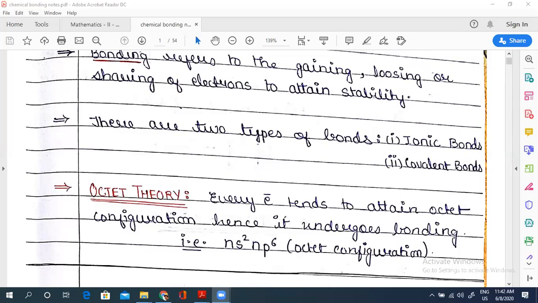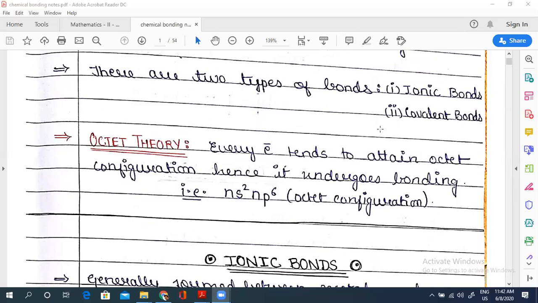Now suppose I'm having an atom with 11 electrons, just assume sodium, and the closest inert gas configuration is of neon, which is 2s2, 2p6, with 1s2 I'm missing, because I'm just writing the configuration of the outermost orbit.